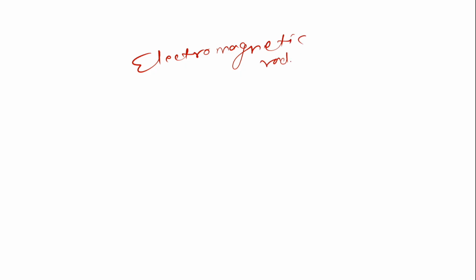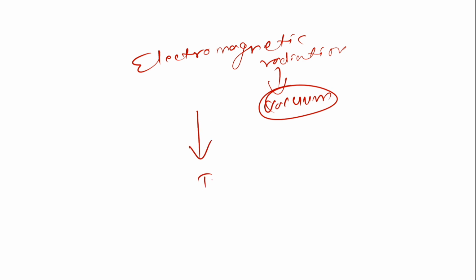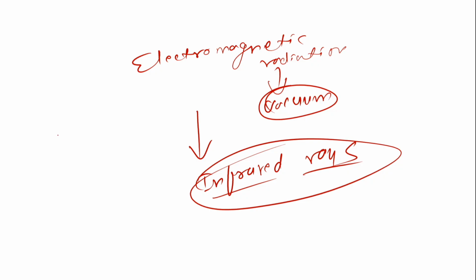Electromagnetic radiation can travel through vacuum. Basically these are the infrared rays that you will read more about in the higher classes. These are the infrared rays that do not require a medium to travel. This infrared radiation is not just from the sun. Any hot object can generate infrared rays. It can come from any place which is heated, and some amount of infrared rays comes for sure. Now, as I told you, it does not require any medium. It does not require solid, liquid, or gas. It can simply travel through vacuum. Okay, that is clear.